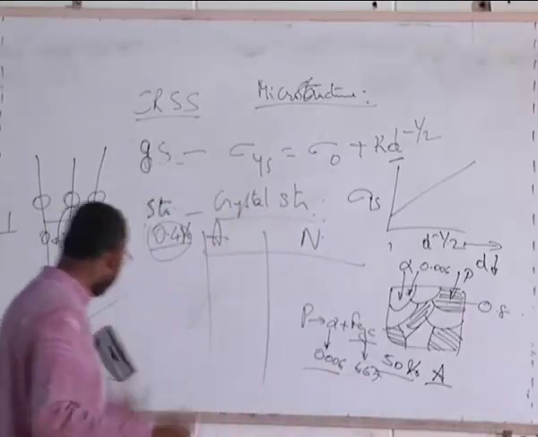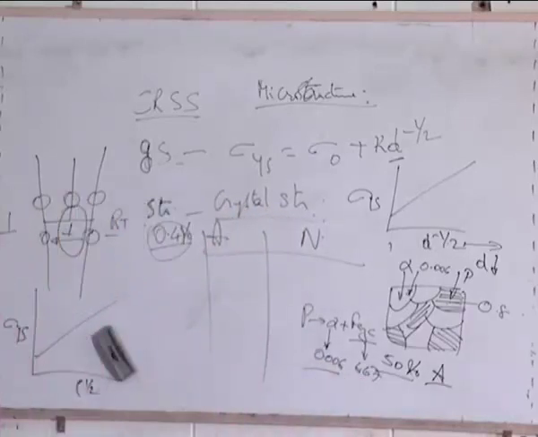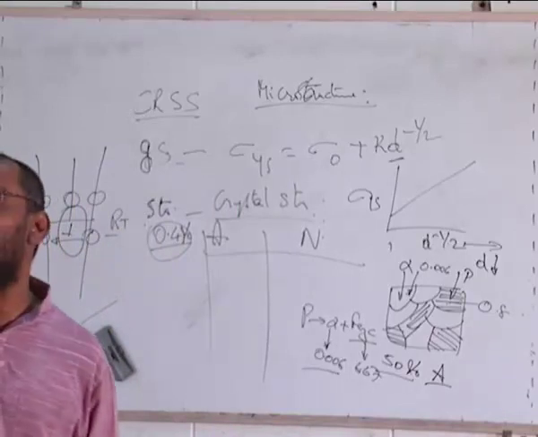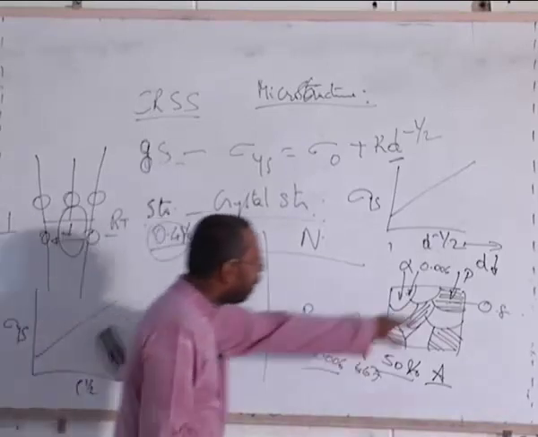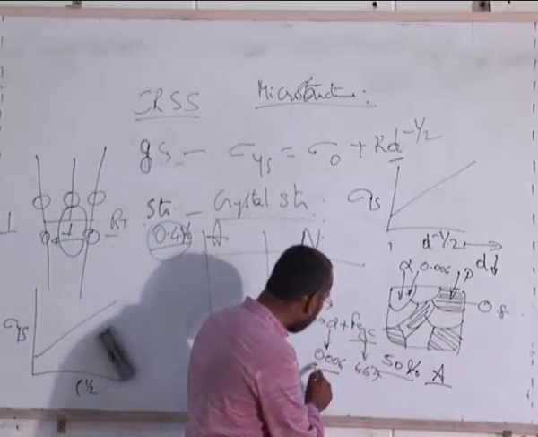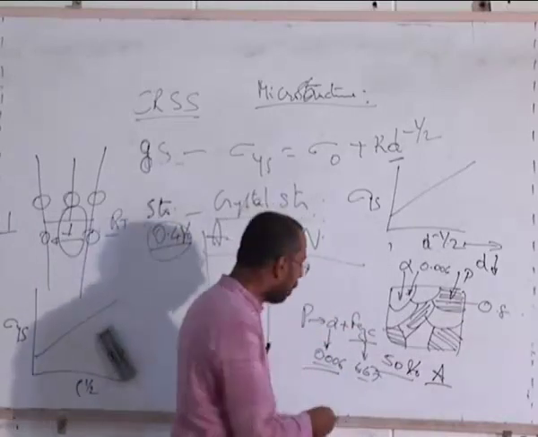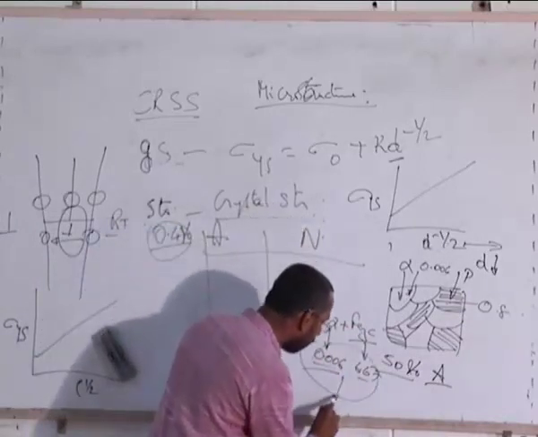Why I am again and again saying at room temperature is because at different temperatures it has different carbon content, whereas cementite at all temperatures has the same carbon content because it's a line compound. It's a compound with a fixed composition, 6.67. So this perlite has two phases, each of them having different compositions, but overall it has 0.8.